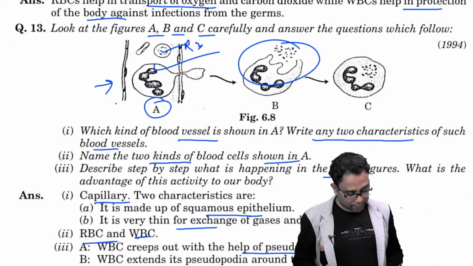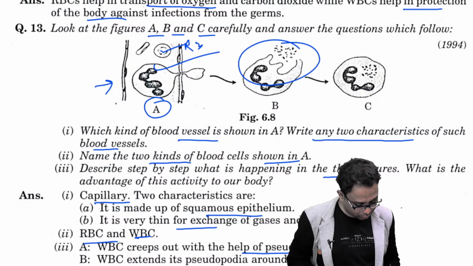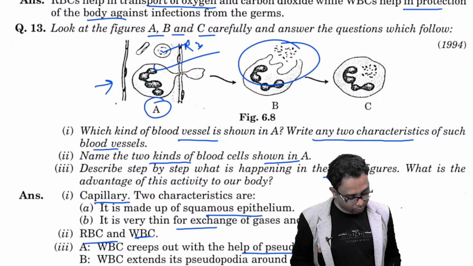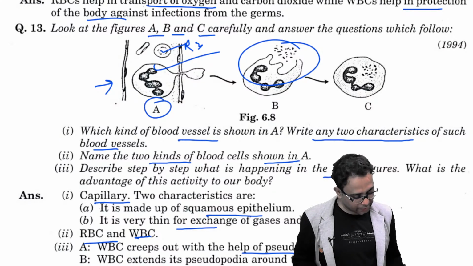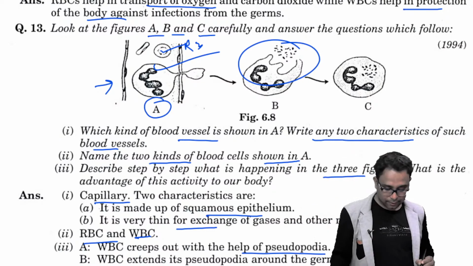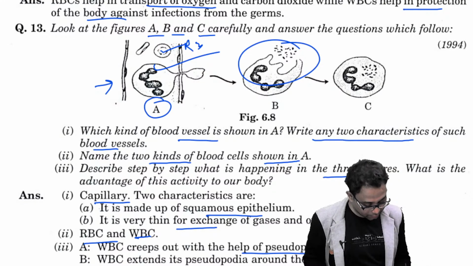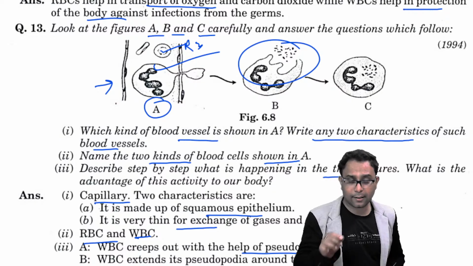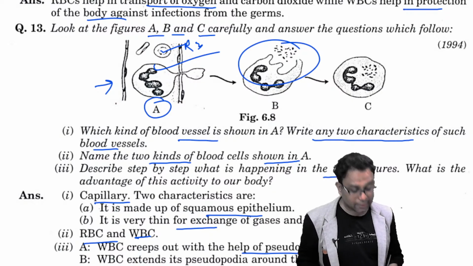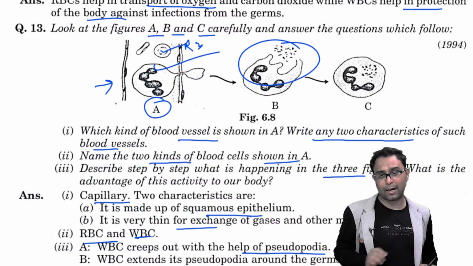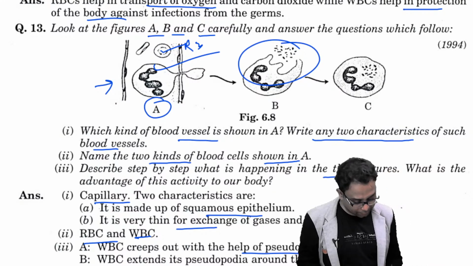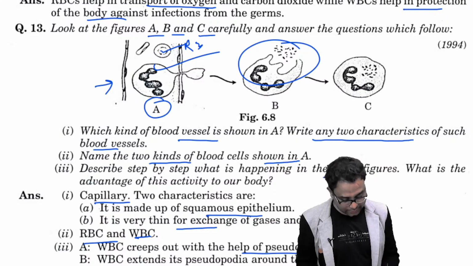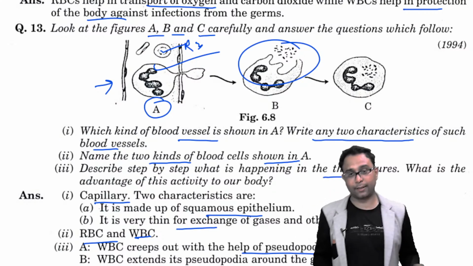Now we have discussed the most important main function of the mitral valve. It regulates the flow of blood from the left atrium to the left ventricle. And the second most important function, valves in the walls of veins. In the veins, the valve is there. This prevents the backflow of the blood. And the name of the vein which enters the liver, most important question, is the hepatic portal vein.